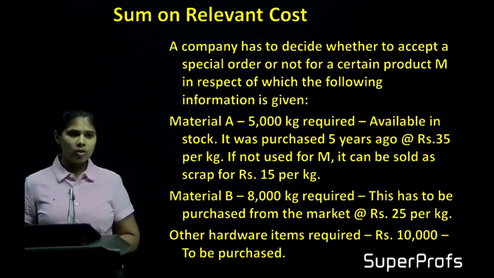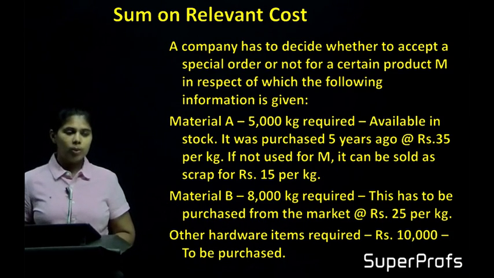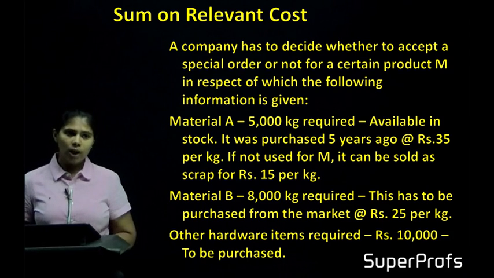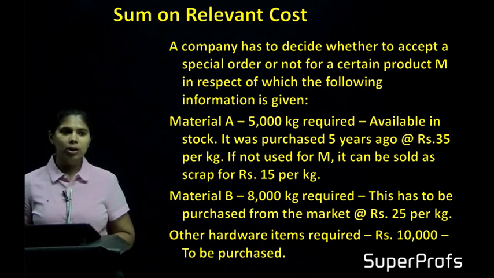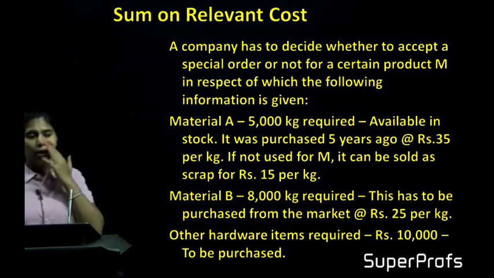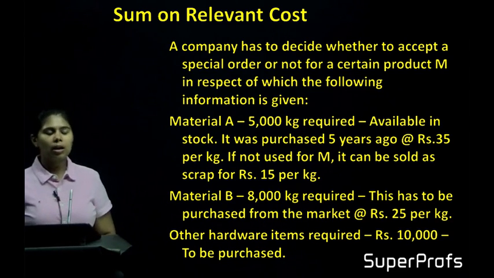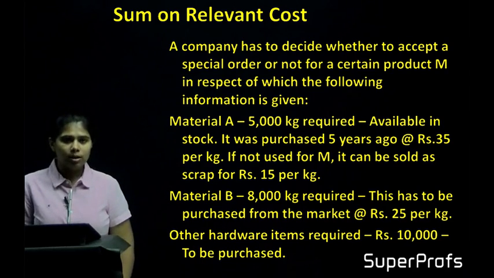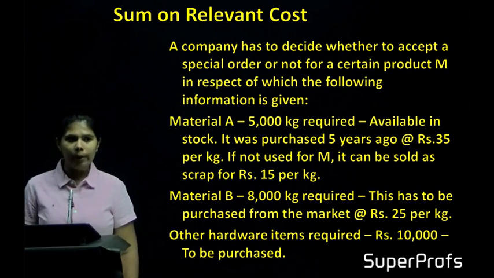Material A, 5000 kgs are required, which is available in stock for us. We had purchased this 5 years ago at rupees 35 per kg. If not used for M, it can be sold as scrap for 15 rupees per kg. So a customer has reached out to us with a special order. So it's a product M and these are the requirements for that.